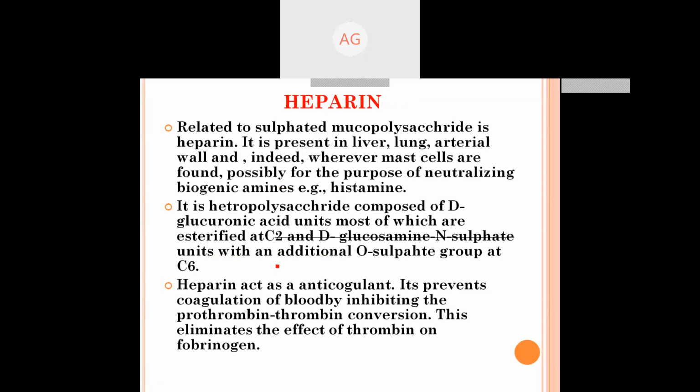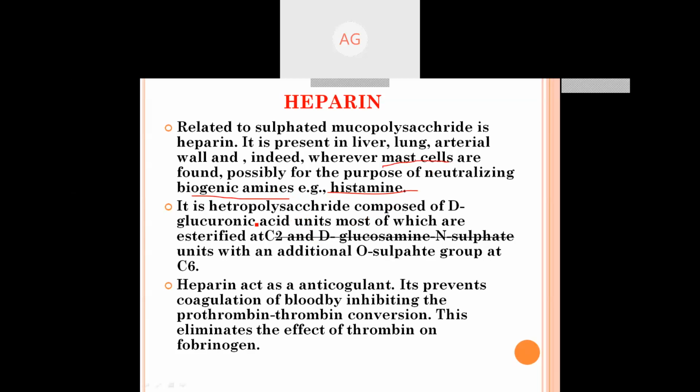It is present in liver, lung, arterial wall, and indeed wherever mast cells are found. This is the important word. Mast cells are found, possibly for the purpose of neutralizing biogenic amines, that is histamine. एलर्जी या जिसमें होता है वहाँ हिस्टामाइन का प्रोडक्शन होता है.